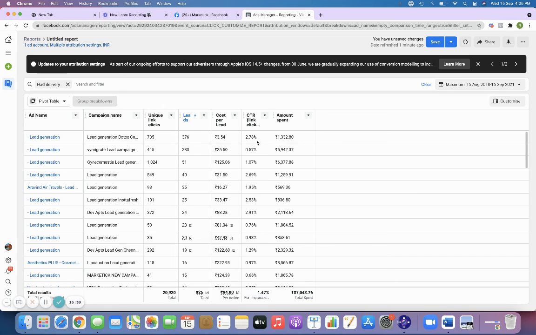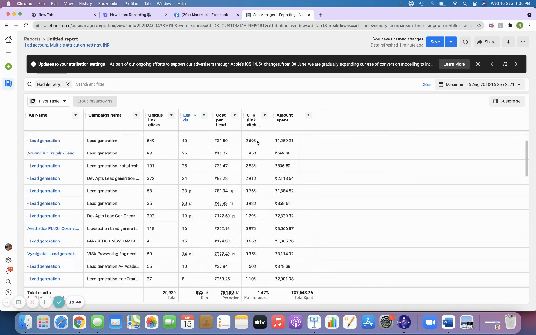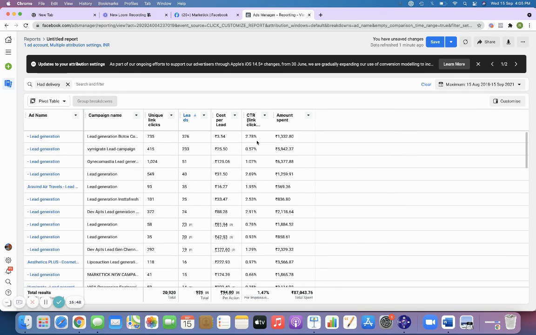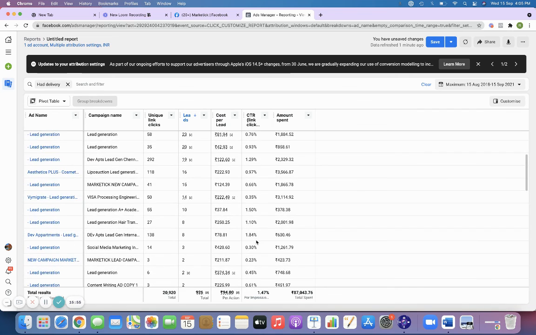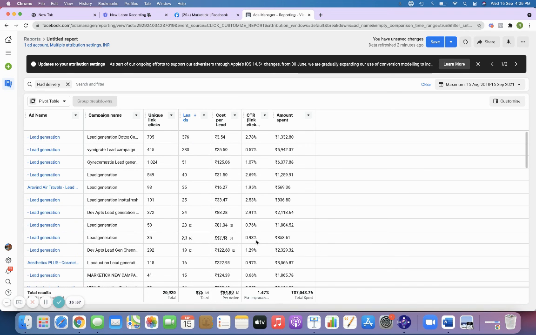And apart from that, it also depends upon the headline which you put. So when you see here, most of the campaigns are above one percent, and in a few places it has gone below one. Fine, that is totally fine.